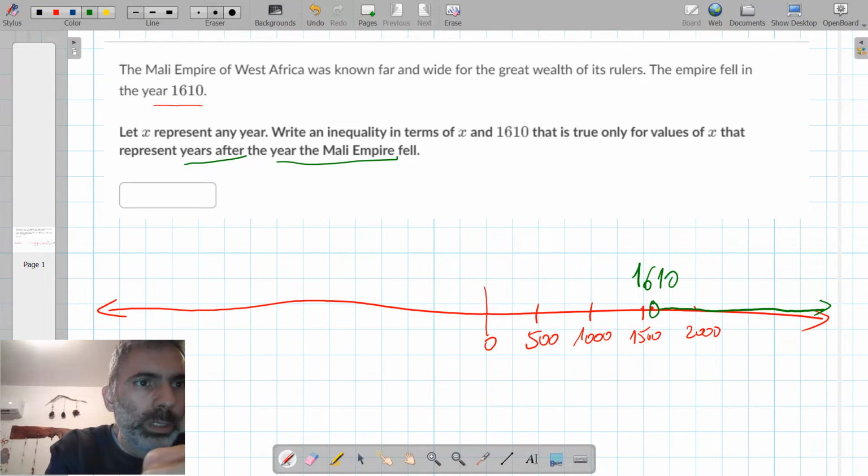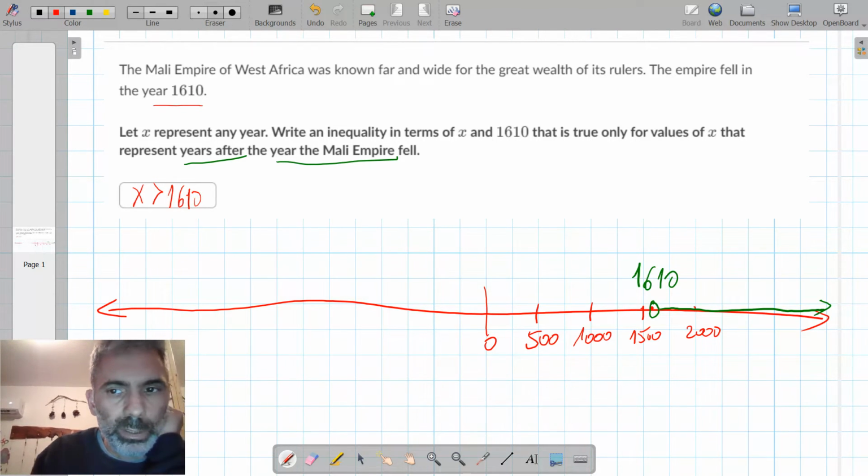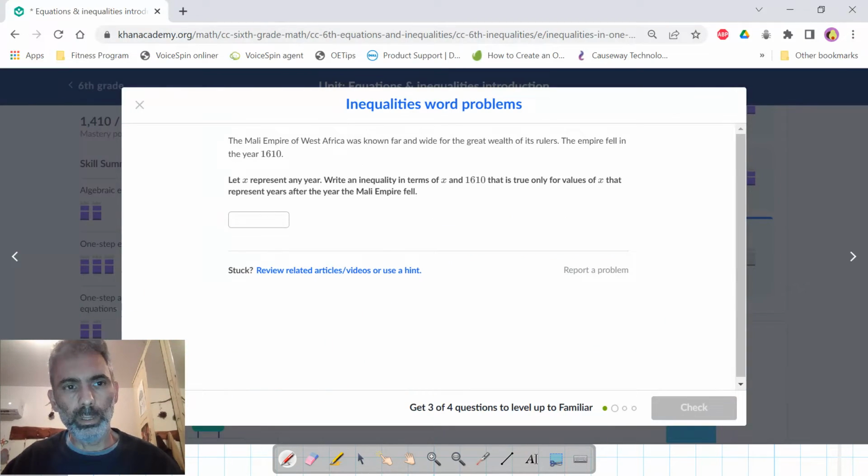So the inequality should state that X is greater than 1610, not including 1610 itself. X is greater than 1610.